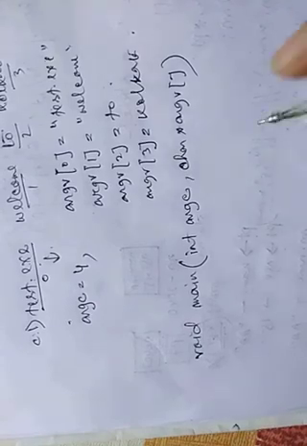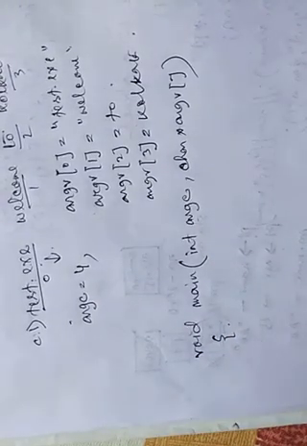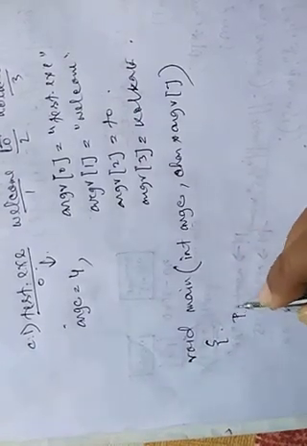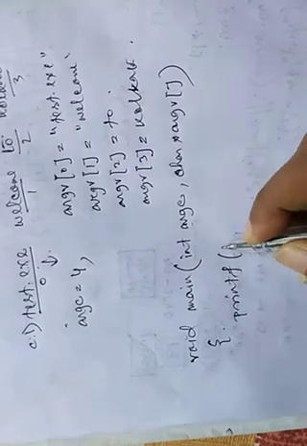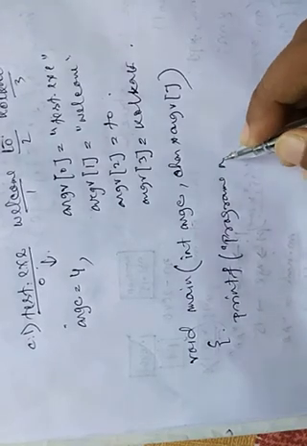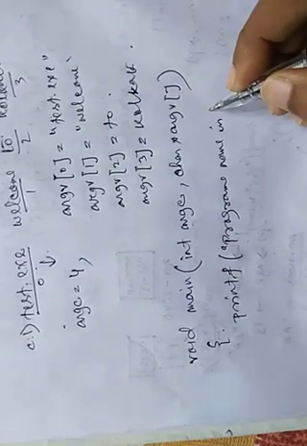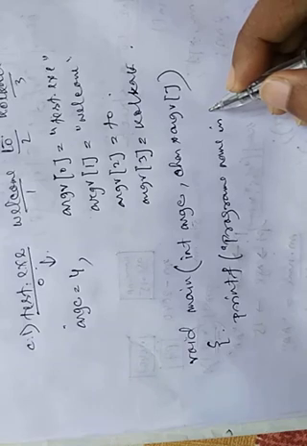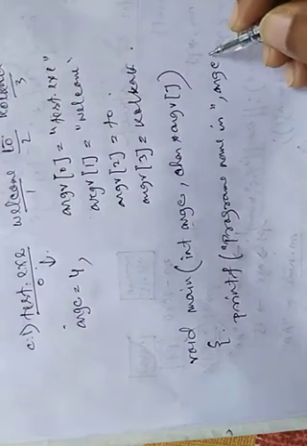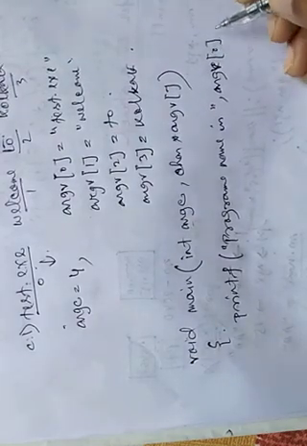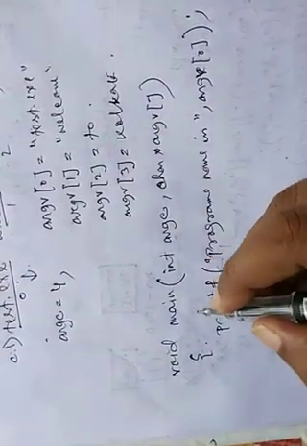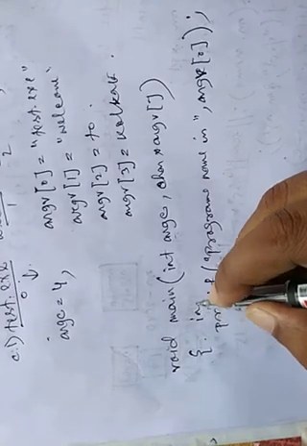So suppose our program is main(argc, argv), and if we write like this, printf program name is %s, argv[0], obviously this is our program name. Okay, and suppose here I have written int i.